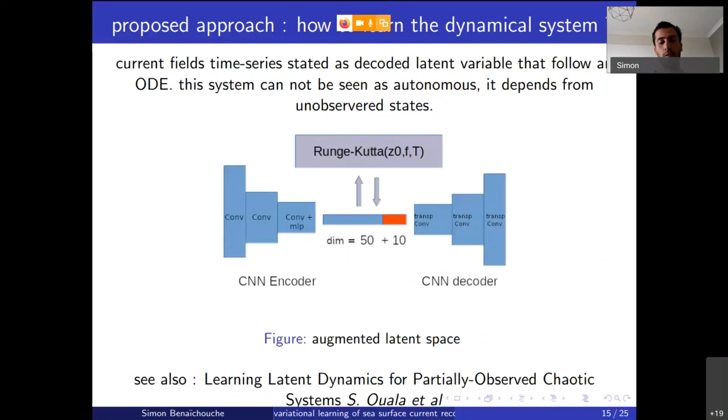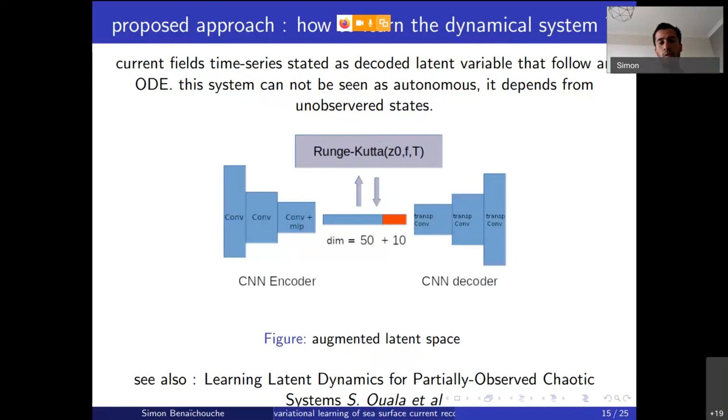What is more, I made a reference to a previous work at IMT. We have to keep in mind that the dynamics over the latent space don't only rely on what is observed. Typically in the ocean, the dynamic process involves parts that are never observed.